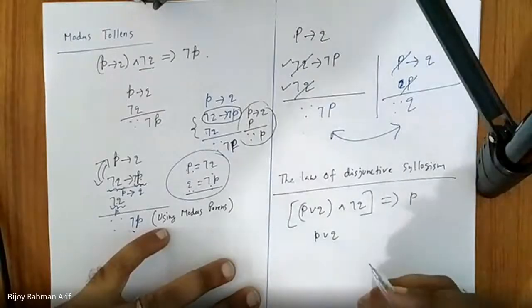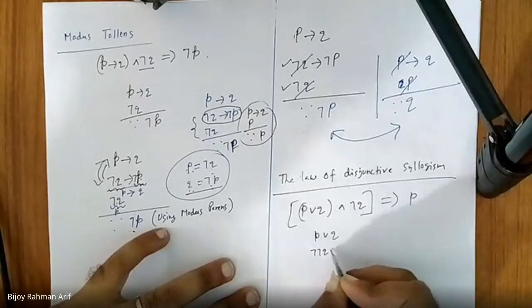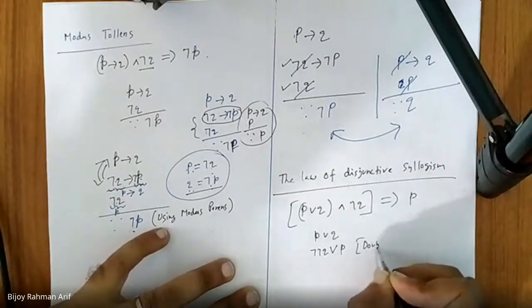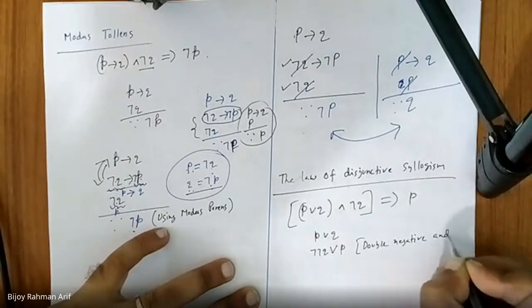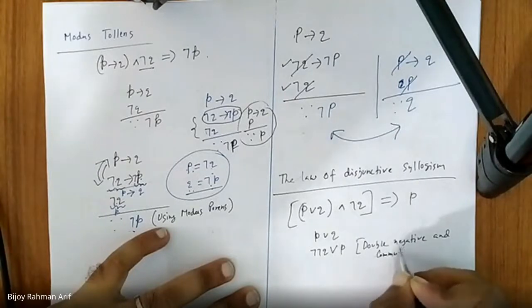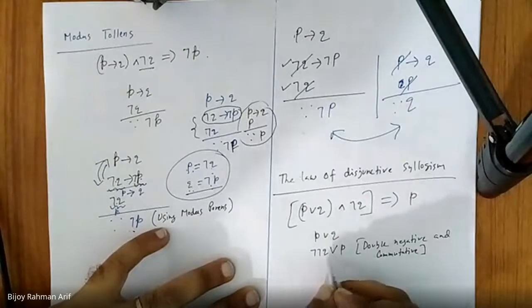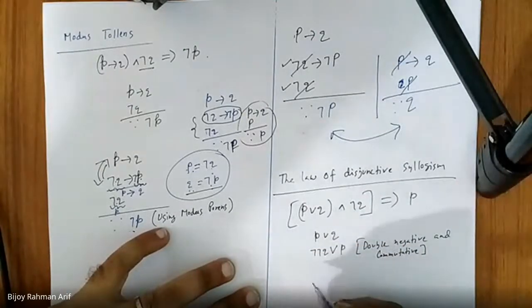See, P or Q is nothing but not Q or P using double negation and commutative. Right? Not not Q is nothing but Q, and I write Q first, P second. Now this one is what?